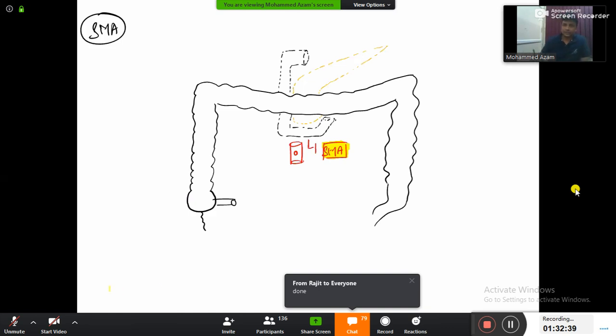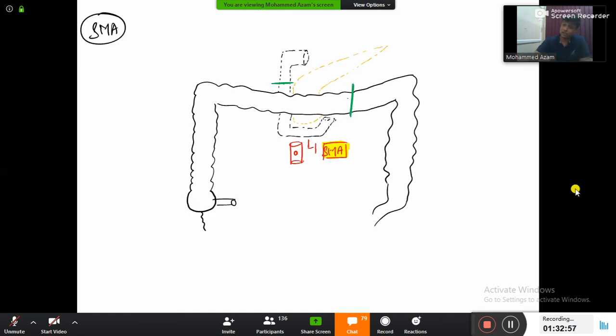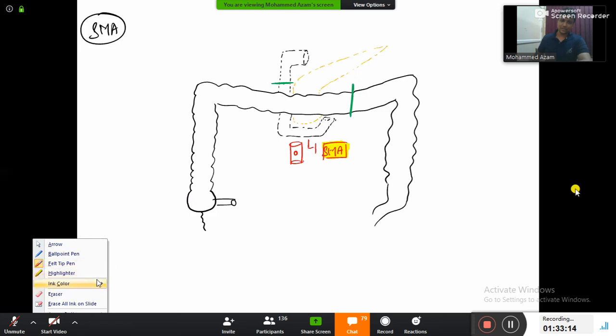And now we have to first of all identify what is our midgut. Where does the midgut start and end? Midgut will be starting from the second part of duodenum. Then it will include the duodenum, jejunum, ileum, cecum, ascending colon, and transverse colon, only up to the right 2/3. This is midgut, and the branches are so easy. Let's travel along with the midgut, and you'll be getting all the branches. Just keep on traveling along with the midgut. Okay, let's start traveling along with the midgut.